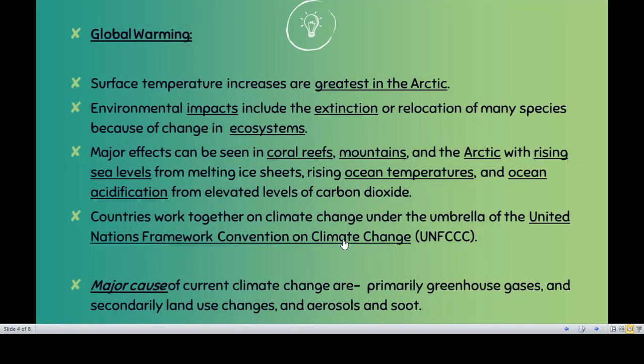Okay. The next part, the surface temperature of course is increasing, but where will surface temperature have the most impact? Like I said in the last lecture on the greenhouse effect, it will have this major effect on the southern and the northern pole. Okay, that is the major part you have to keep in mind. Why these regions only? Because we had discussed in the very first or second lecture, if I'm not wrong, that Earth is not round. It is actually spherical in shape.